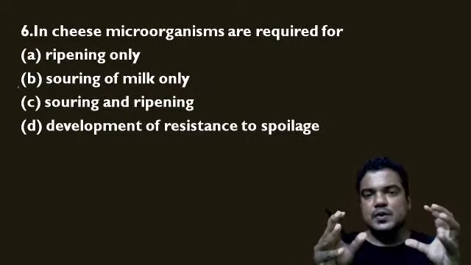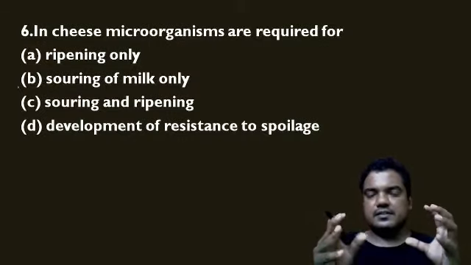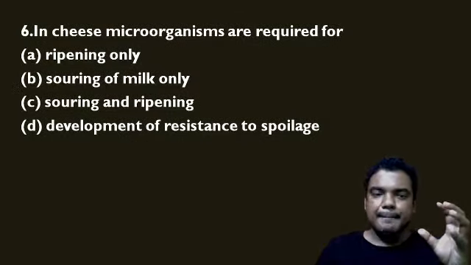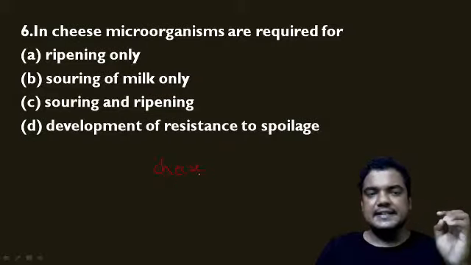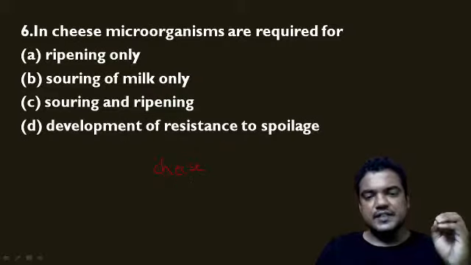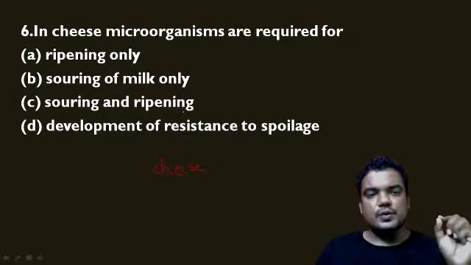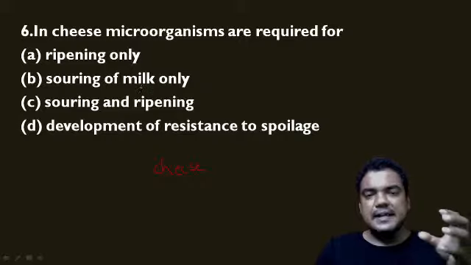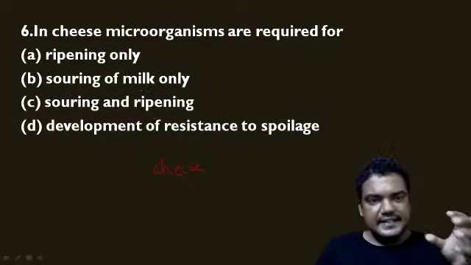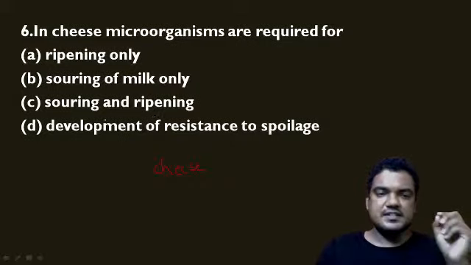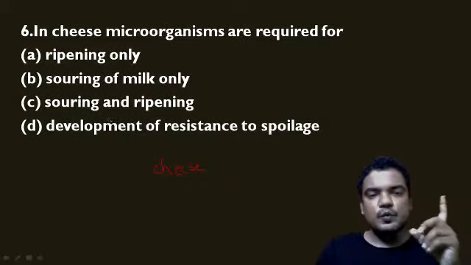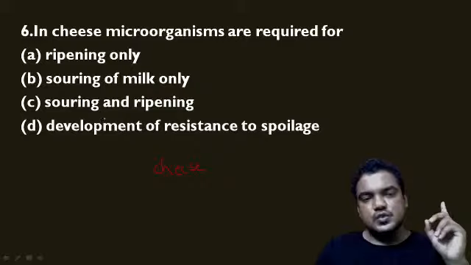In cheese, microorganisms are required for. So we know that for producing cheese, we use bacteria. For example, for Swiss cheese, we use Propionibacterium. What is the role of these microorganisms in making cheese? In the making of cheese, we see two phases. One is souring and another one is ripening.